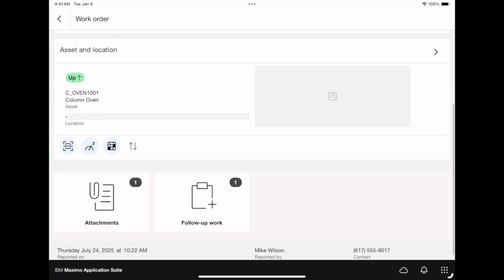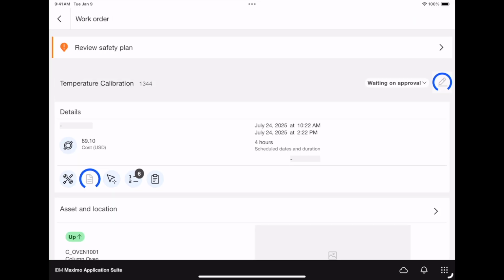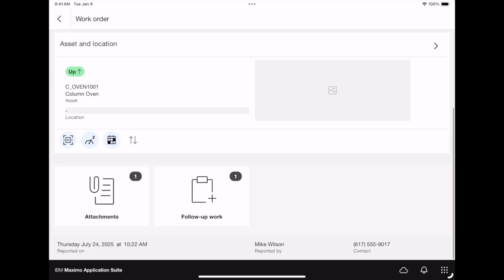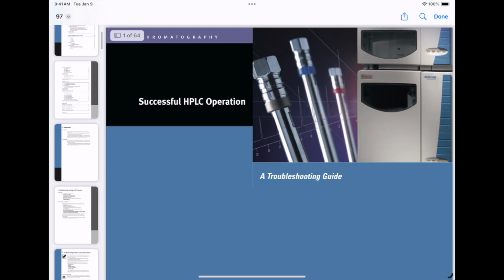We see the status of the asset, and we can even view the work order history if we want. This gives us more information on if the asset itself needs to be replaced continuously after it has received so many work orders. Finally, we can see any attachments that are tied into the asset itself, such as the troubleshooting guide that shows the instruction sheet of the asset.